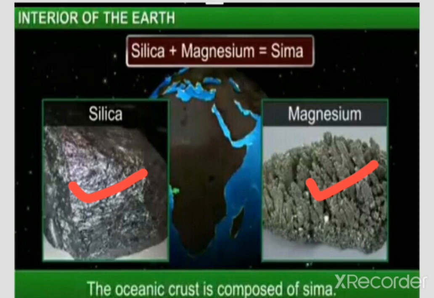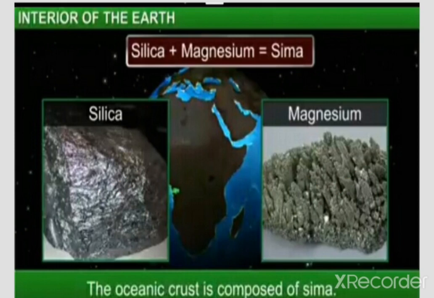The thickness of this layer is approximately 7 to 10 kilometer, and in this layer mainly basalt and gabbro rocks are found. So this is the oceanic crust. Clear everyone? Continental crust and oceanic crust.